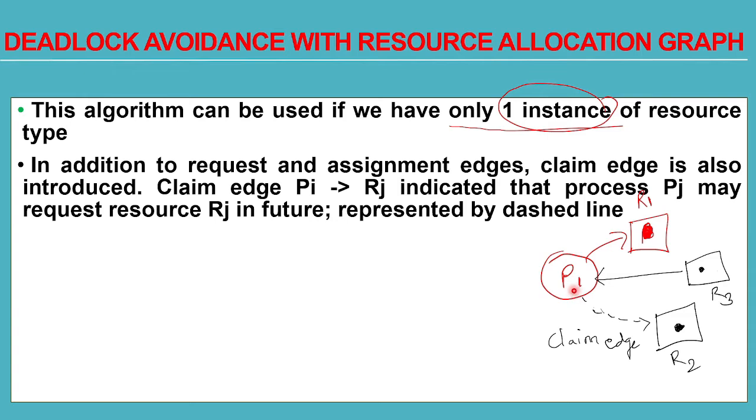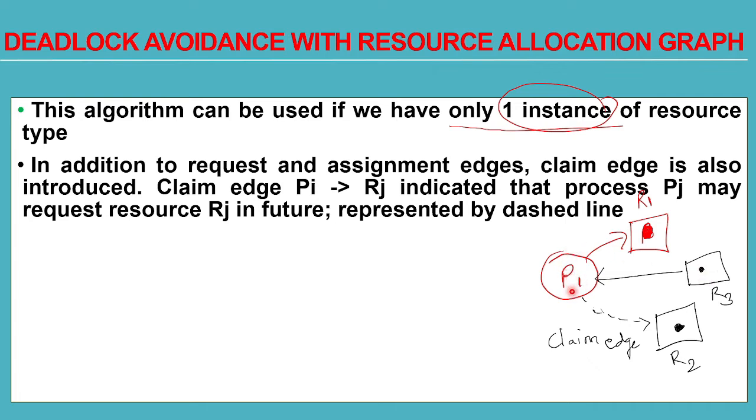So whatever he will be needing in future, that is shown using this dashed line. Currently what he needs, that is shown using this solid line with the arrow. And when the arrow points towards him, it indicates that he is already having that resource with him, that is resource R3. This edge between P1 and R3 is an assignment edge. That means resource R3 is assigned to P1 currently.